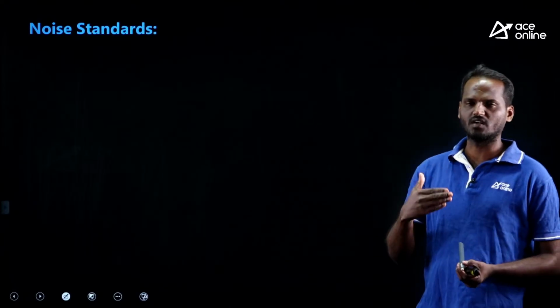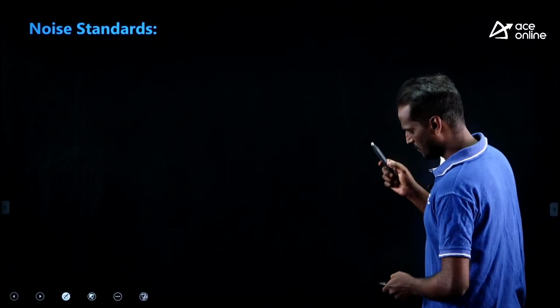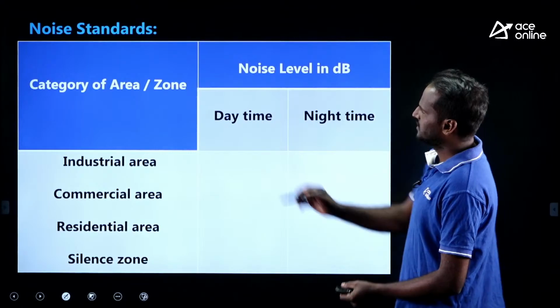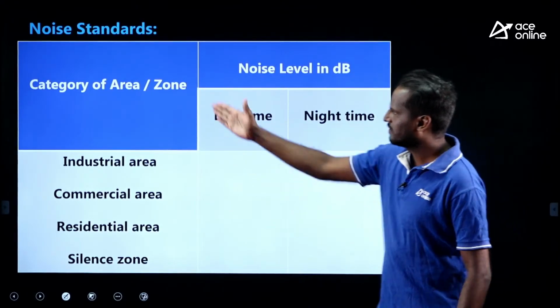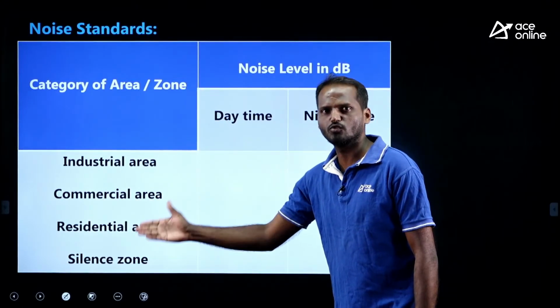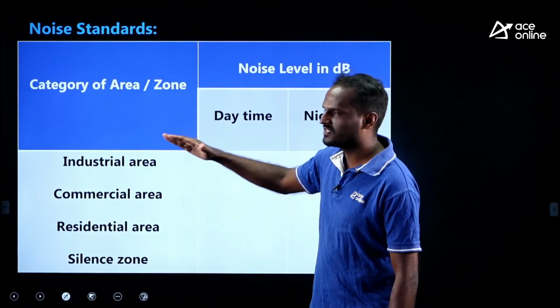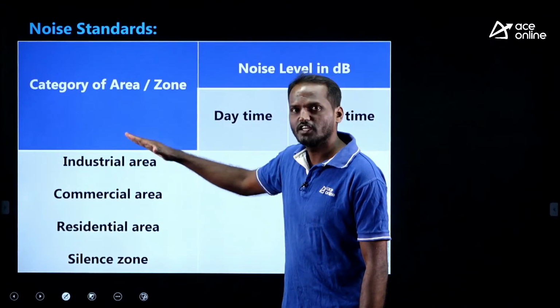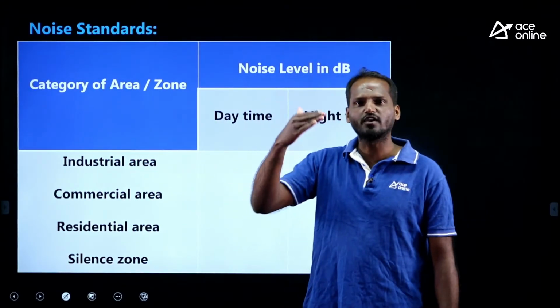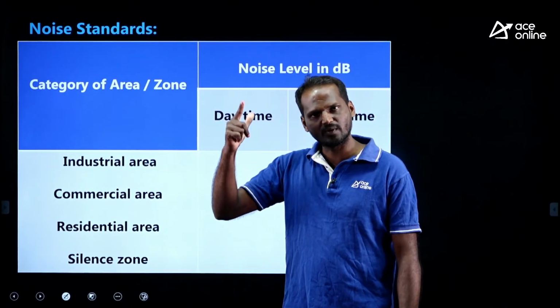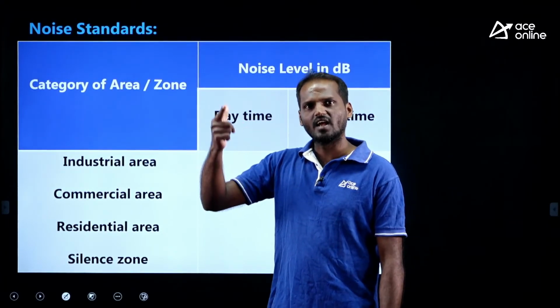I will try to give it like this. Look at this table, these are the noise standards you need to remember. We have 4 different zones, as you already know: industrial, commercial, residential and silence zone. We need to remember the zones in this order. First is highly noisy, that is industry, then commercial, then residential and then silence zone.